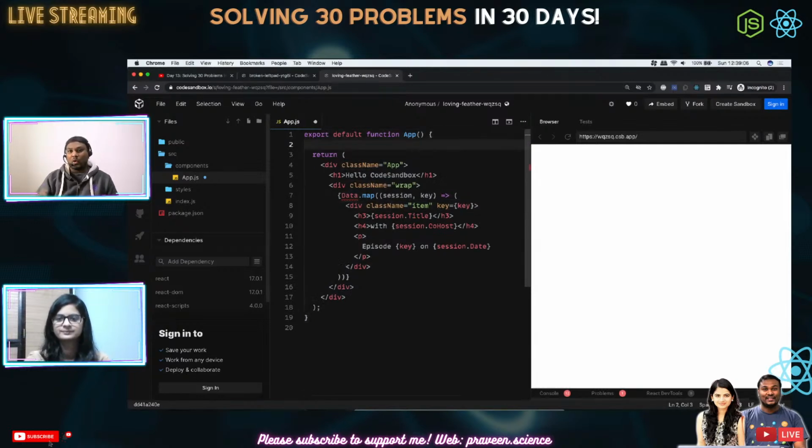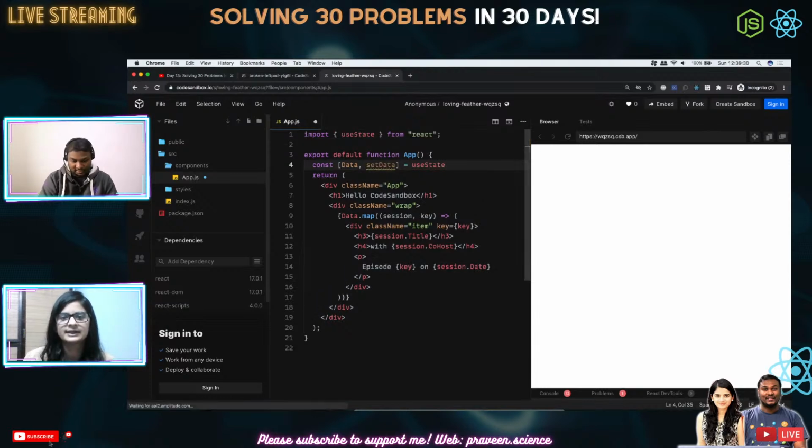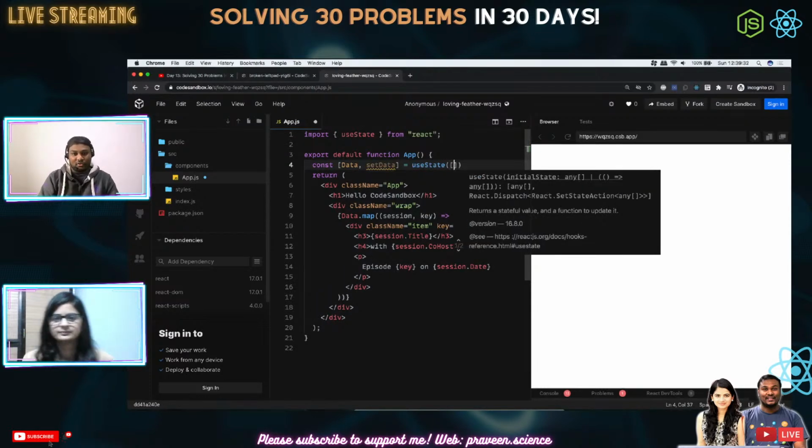So obviously, what is the replacement for state, Shivani? We use hooks, right? You can create a const, and then in brackets use a variable name followed by a comma, and then the function name setData, and you can use useState, and in brackets you can write the default value. The default value is going to be an empty array.